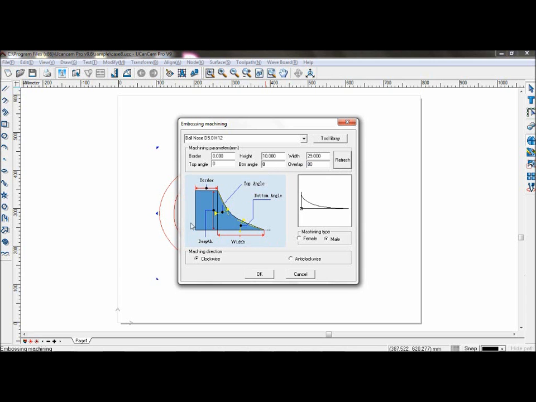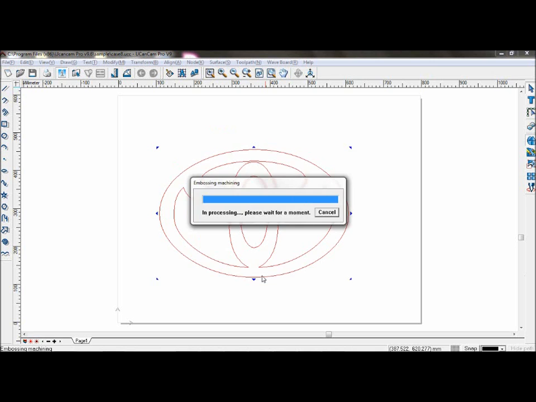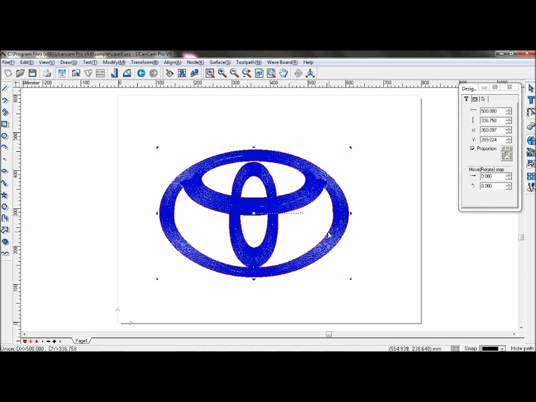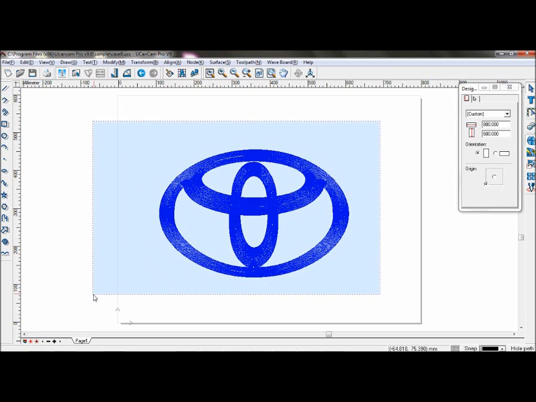Click refresh to refresh this part, and it will show you what the angles will look like. You can choose female or male machining type. Now choose anti-clockwise. Click OK. And the toolpath will be formed.